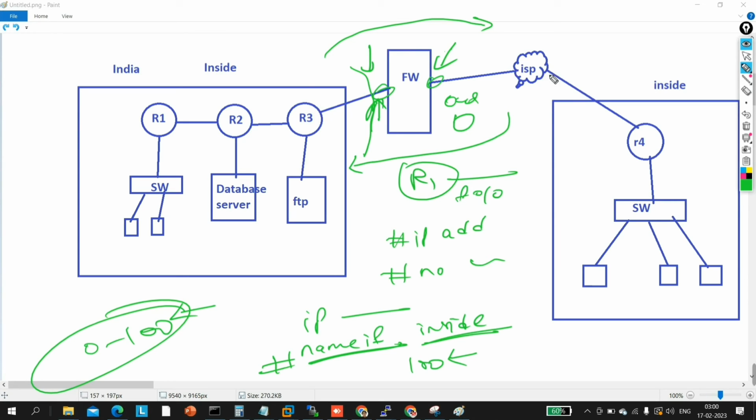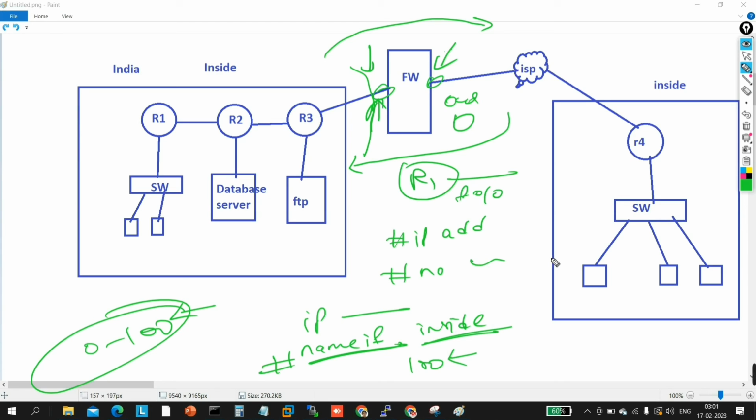That means traffic from outside cannot enter the inside by default. For that you have to configure some policies. Okay, so the security level is about trustworthiness. Once you configure the inside interface, the security level will be set to 100, and if you configure outside, the security level will be 0 automatically.